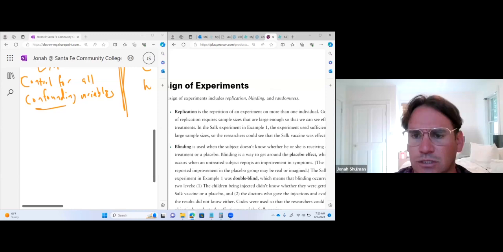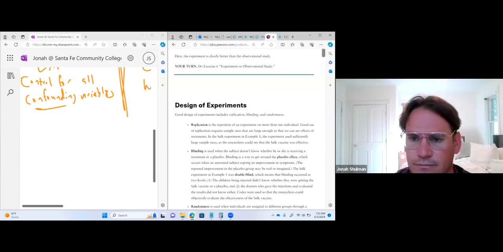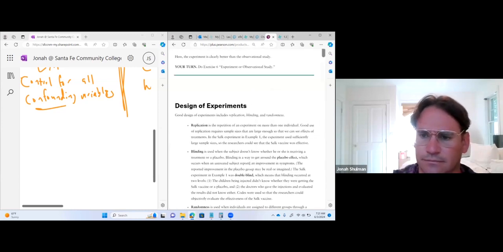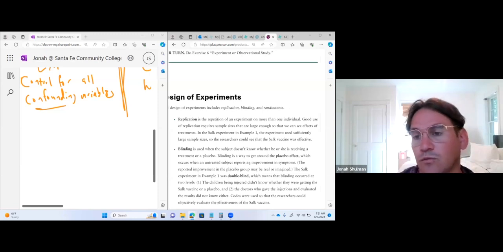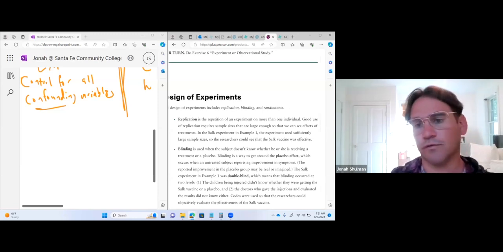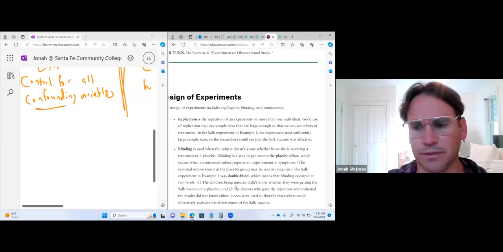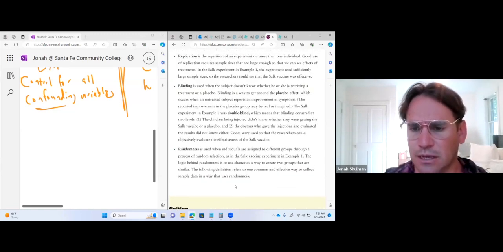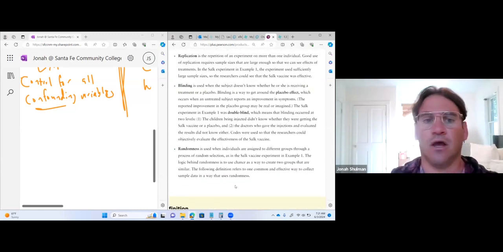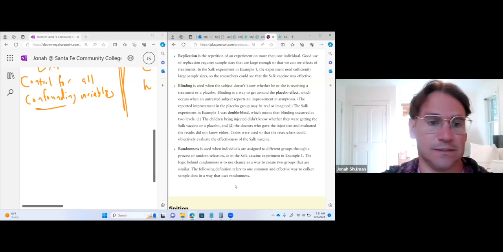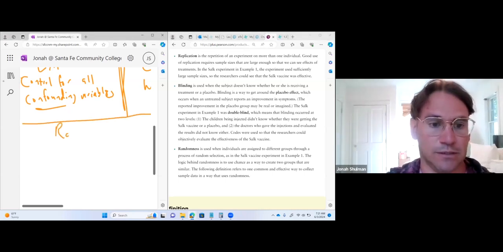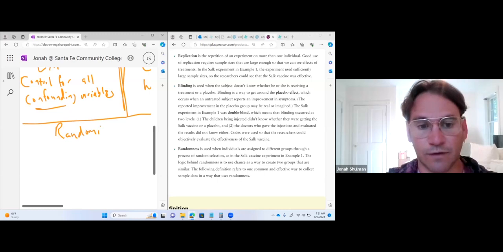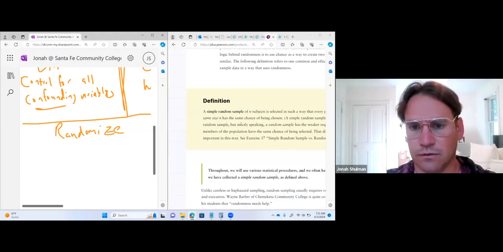Replication is when we repeat it on more than one individual. We do the same sort of thing over and over again. I spoke about the blind and double blind and randomness. We want to randomize to avoid bias. So I'm assuming the next one's going to be all the different ways we can randomize, so we're not playing favorites or biasing things.